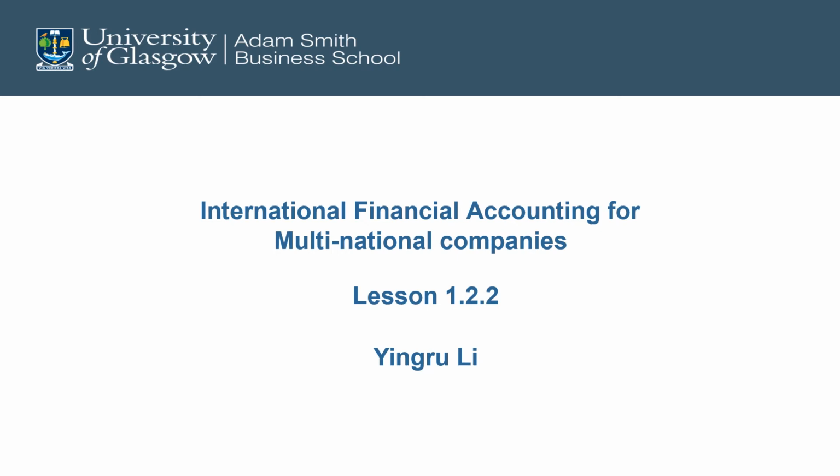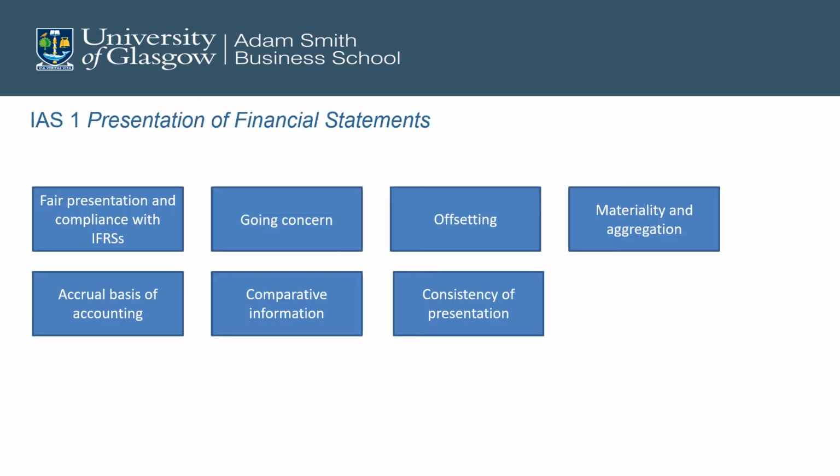Welcome back. In this session, I will be explaining to you the general features listed in the IAS 1 about how to present a financial statement. There are several features. We will focus on some of them: the fair presentation and compliance with IFRS, going concern assumption, offsetting, materiality and aggregation, accrual basis of accounting, comparative information, consistency of presentation.